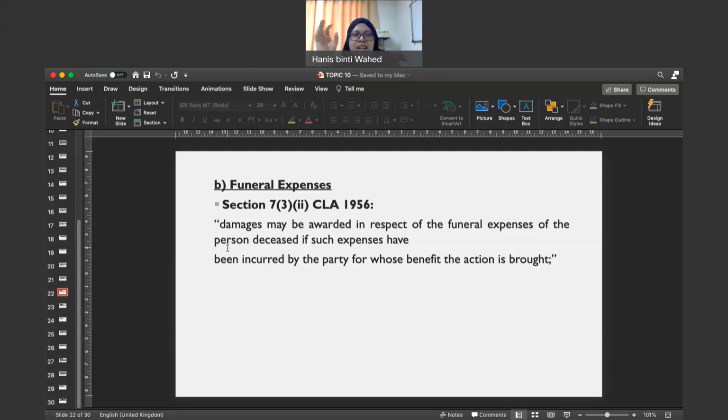Okay, then the next question is, what are the damages? The answer is in section 7 subsection 3. So we already discussed loss of support and also funeral expenses. Loss of support, section 7 subsection 3 1 Roman, and then funeral expenses, section 7 subsection 3 2 Roman. Okay, all right. Now the next one is the dependent can claim for what we call bereavement.